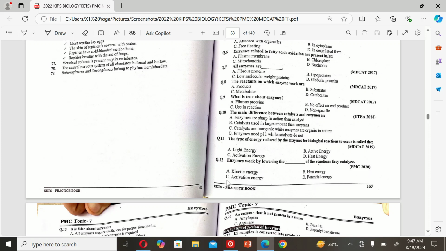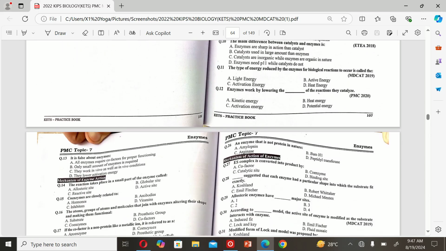The next MCQ is: enzymes work by lowering the dash of the reaction they catalyze: A. kinetic energy, B. heat energy, C. activation energy, and D. potential energy. So the correct option is C, activation energy.